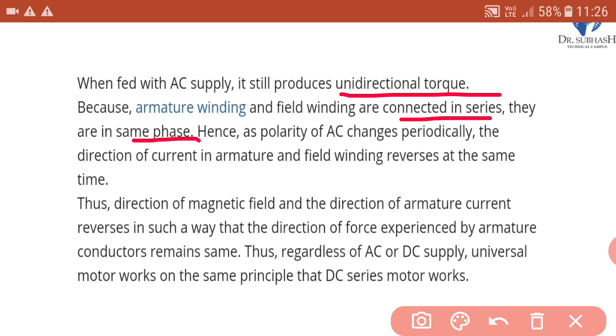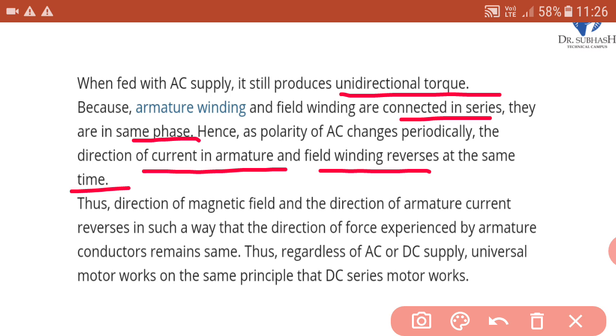Hence, as the polarity of AC changes periodically, the direction of current in the armature and field winding reverses at the same time. We know the nature of the AC wave. In AC supply there is one positive half cycle and one negative half cycle.